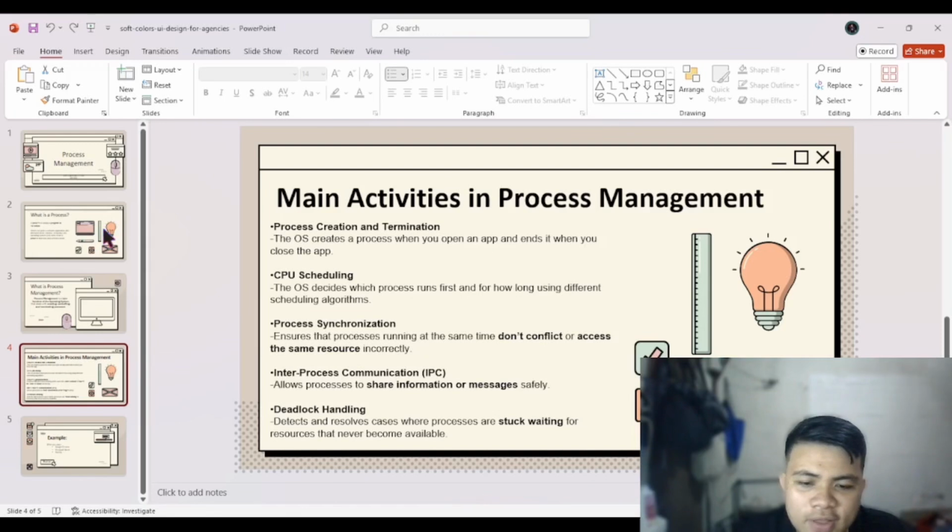The last is deadlock handling. It detects and resolves cases where processes are stuck waiting for resources that never become available.